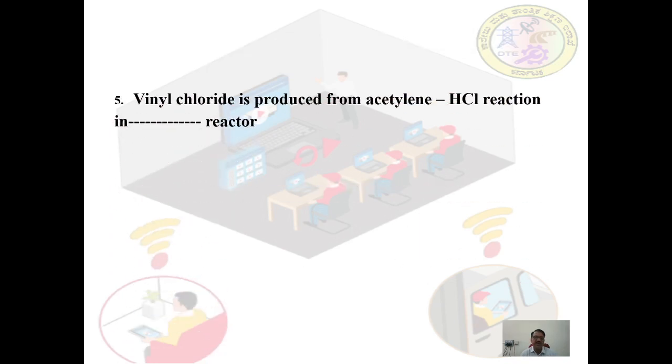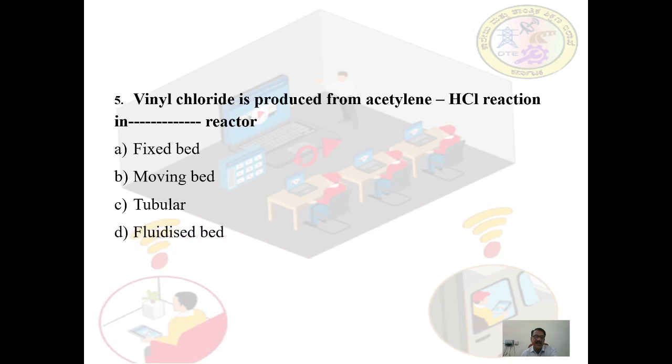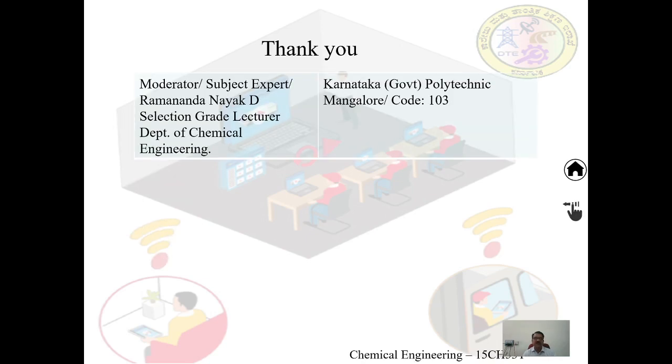The fifth question is vinyl chloride is produced from acetylene HCl in dash reactor. The options are A. Fixed bed reactor, B. Moving bed reactor, C. Tubular reactor, and D. Fluidized bed reactor. Option C is the right answer. That is, it is reacted in a tubular reactor. Right. Thank you.